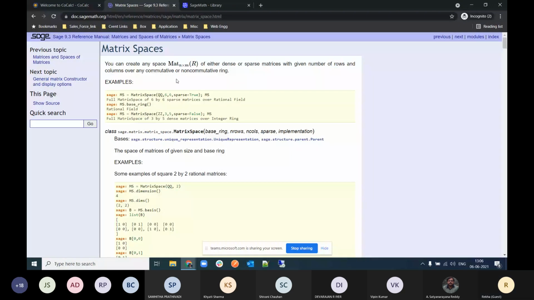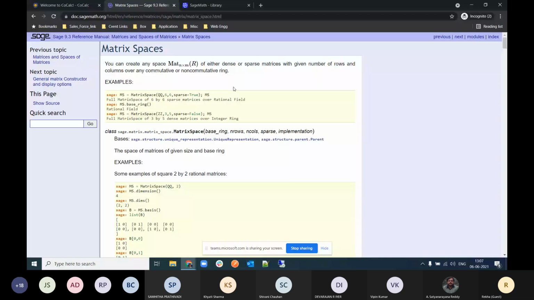Like in the first line, you can see MS is equal to MatrixSpace(QQ, 6, sparse=True). So you can see that four arguments are passed to this function, MatrixSpace. The first argument tells where you want to define your matrix space.